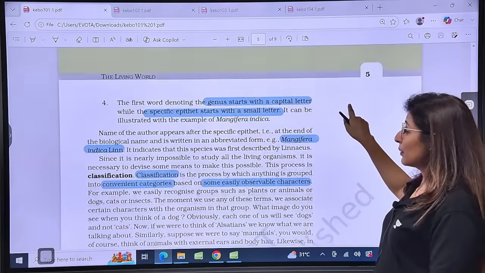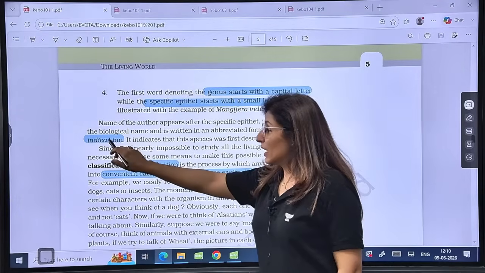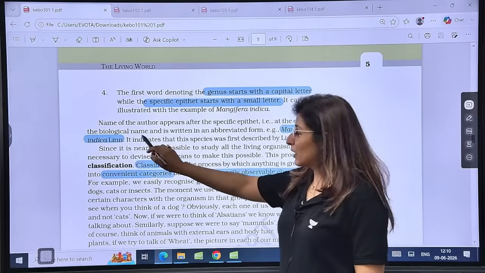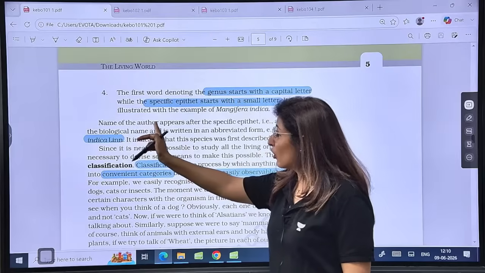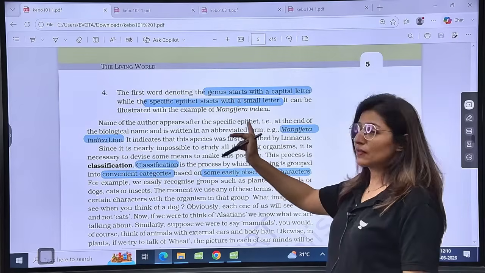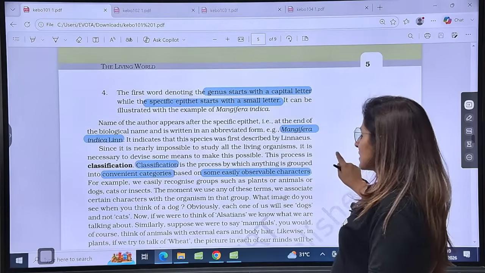There is this example given in here. Mangifera indica Linn. See, first is the generic name, then the specific name. You see it has been italicized, and the name of the author appears after the specific name, Linn, and that too in the abbreviated form. Is that clear?